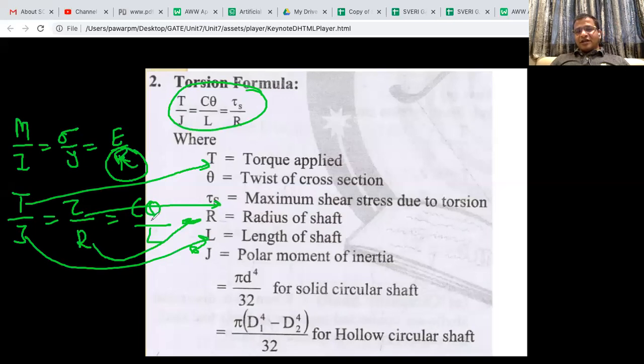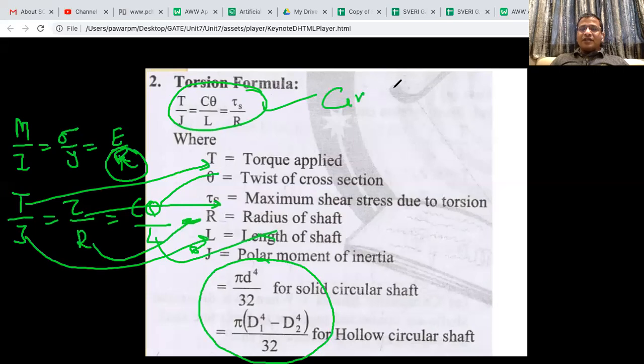C is nothing but shear modulus and theta is twist in the section, whereas L is the length of the shaft. And the good part is, this polar moment of inertia, because this theory is valid only and only for the circular section. Why?